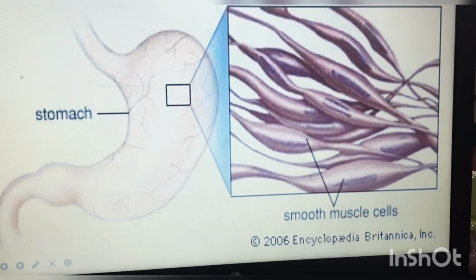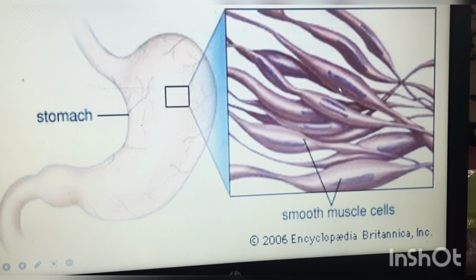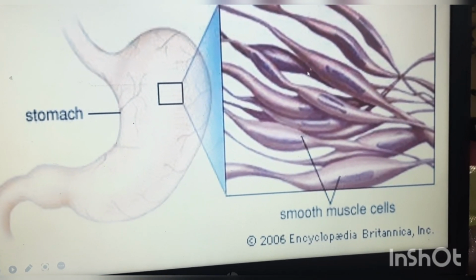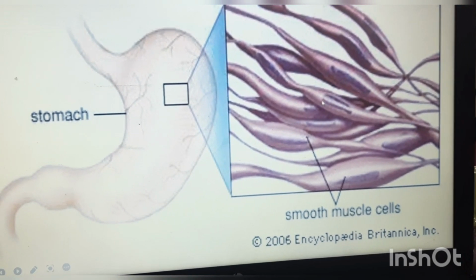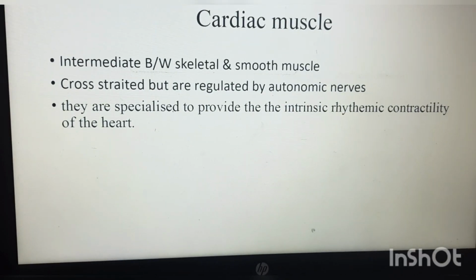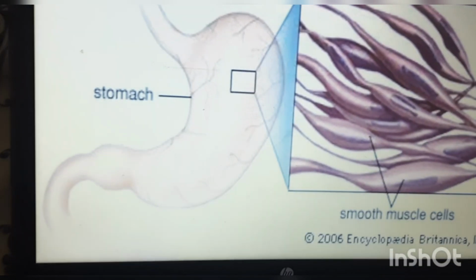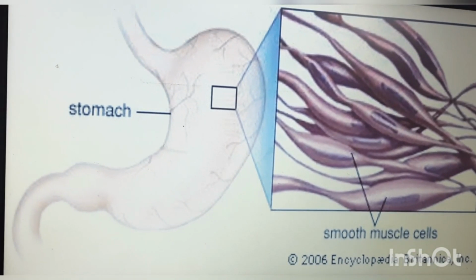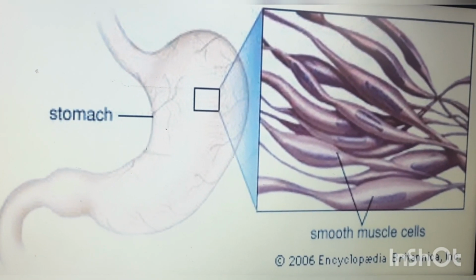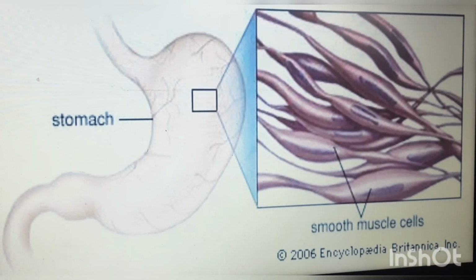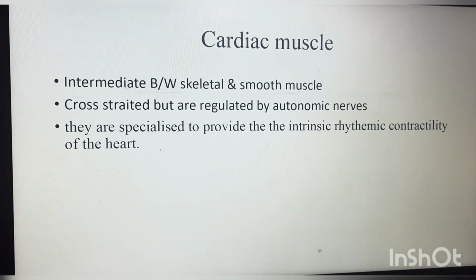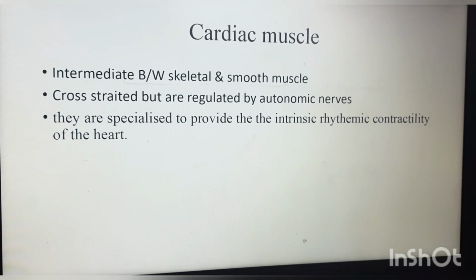Next, if you see the smooth muscle fibers, these are spindle shaped fibers with a central oval shaped nucleus. These are unbranched ones. We can't see any striations. If you get smooth muscle as a 3 marks question, then you should write that it is a spindle shaped muscle fiber with an oval shaped nucleus, no striations, and it is present in visceral organs.